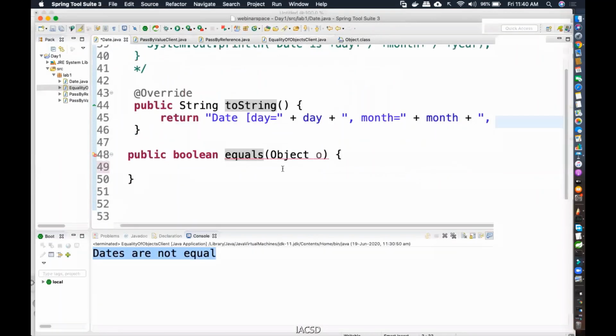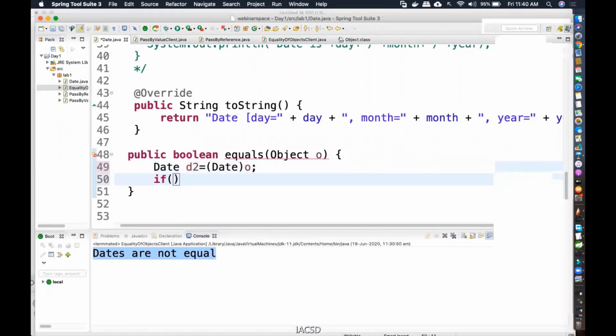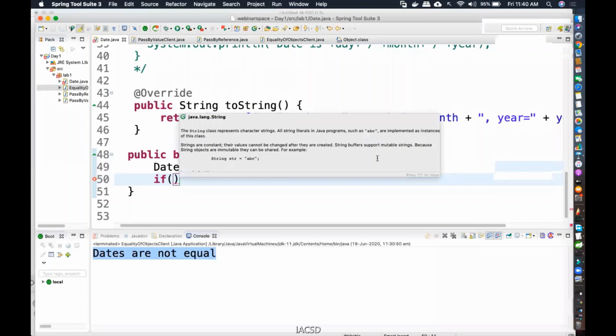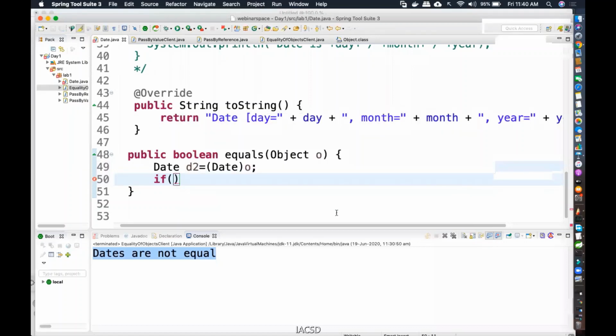Over here, I'm going to downcast o. If I downcast o to a type of date, what will I get? Date d2. This is my passed date. Okay, this is my passed date. Now, what am I going to do? How do I get d1's value? How do I get d1's date? d2 I got, the passed value I got. What about d1? How will I get d1? Any idea? How do I get d1?